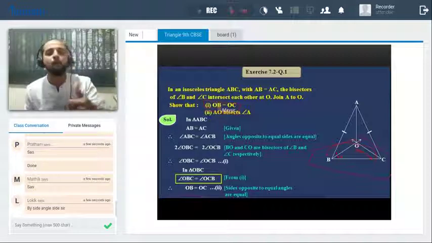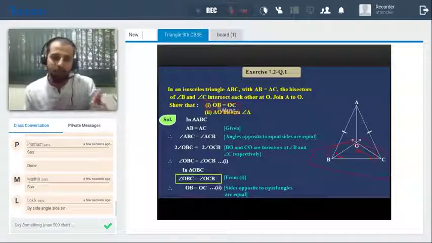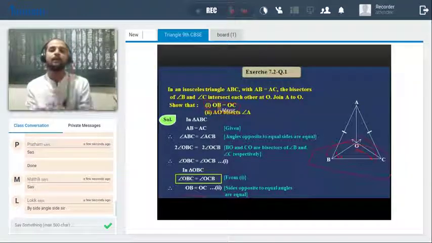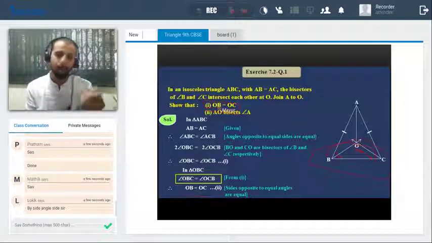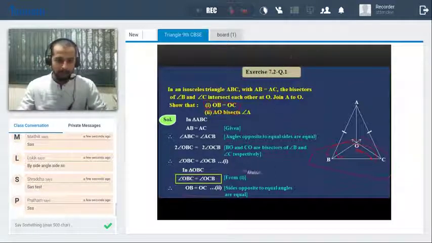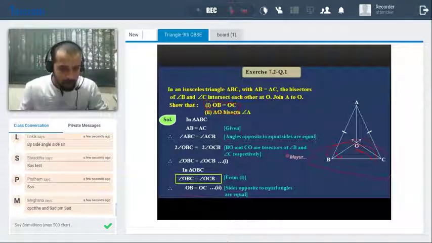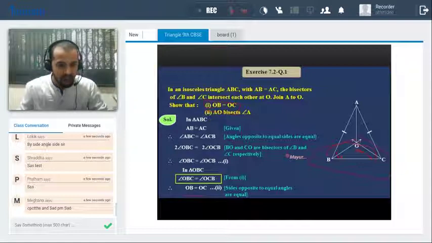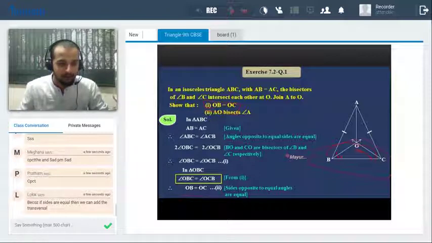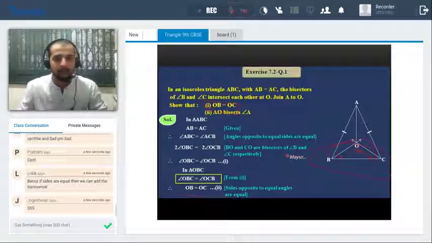Now the second, AO bisects angle A. I will not explain how AO bisects angle A. You have to give me the solution, how you can say AO bisects the angle A. You have again 30 seconds. SAS test. Okay. SSS. CPCT, and SAD PM SAD. Meghna, I don't get you. Oh, because if sides are equal, then we can add the transversal.